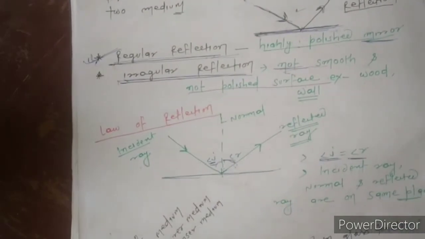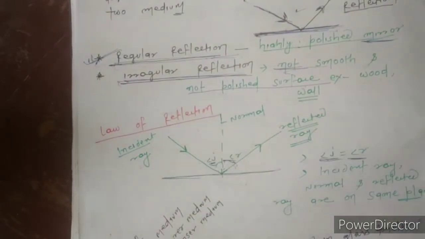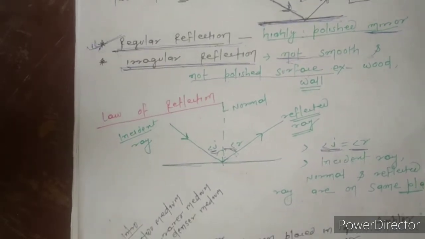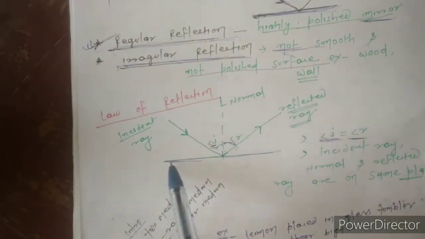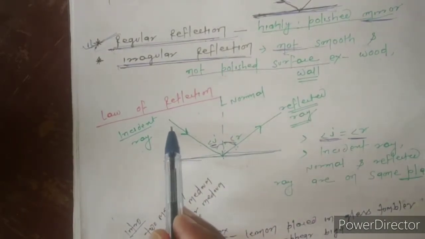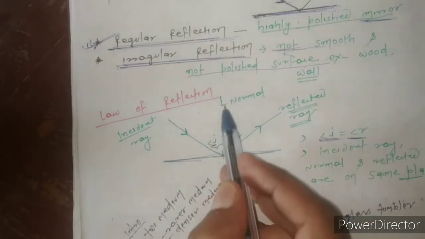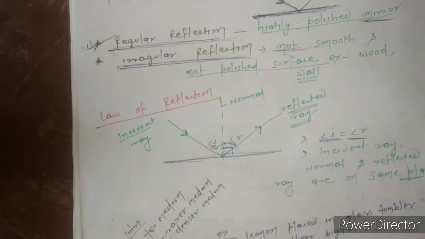So let us talk about the law of reflection, which you might have studied in previous classes. We know that this is the plane, this is the incident ray, this is called the normal, and this is the reflected ray. Listen, the normal is the line which makes 90 degrees with the plane.